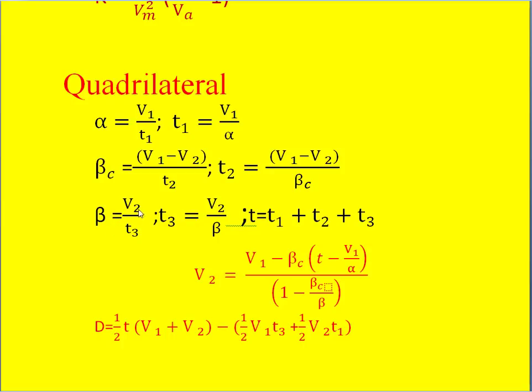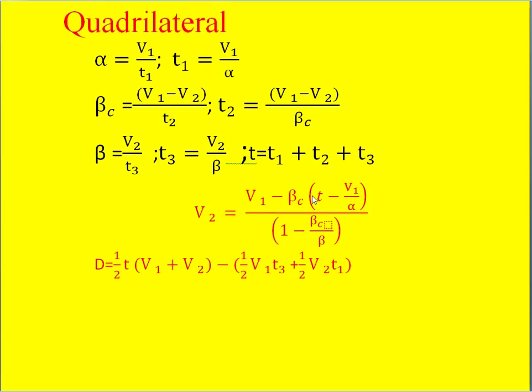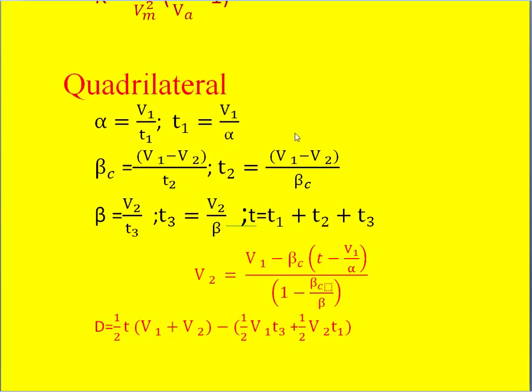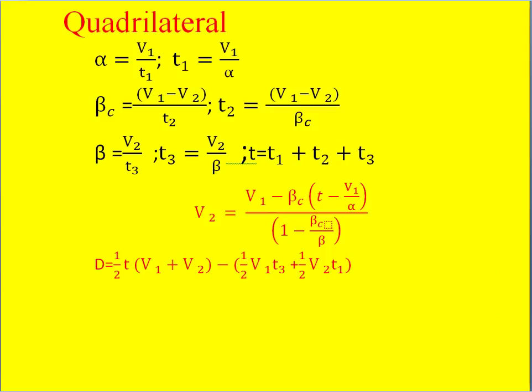Similarly, we can calculate the total running time, that is T is equal to T1 plus T2 plus T3. That is the actual running period. So if you know the distance between the two stations and if we divide that with this T, then we get the average speed of the train. Similarly, we know the V2 value, so that V2 is nothing but this speed.